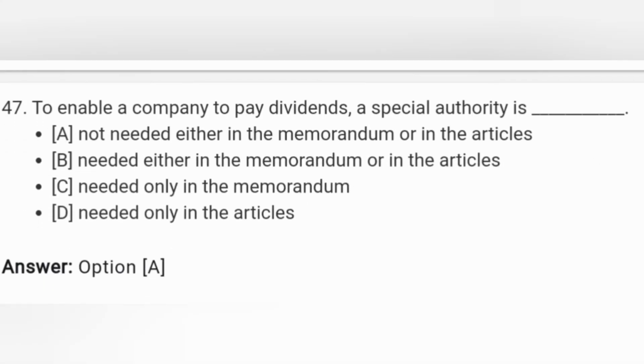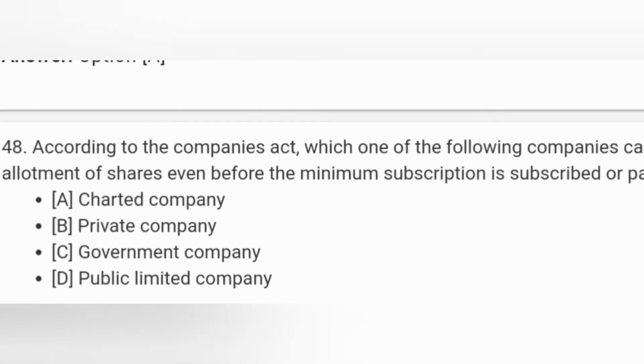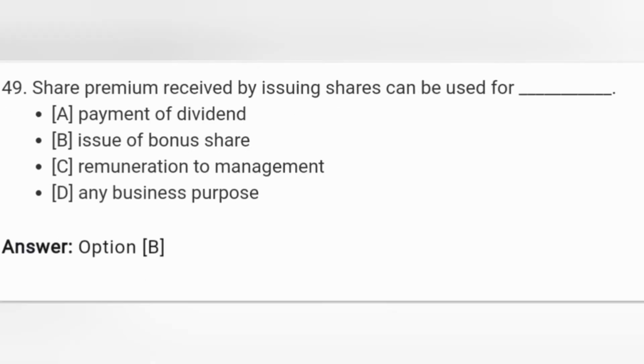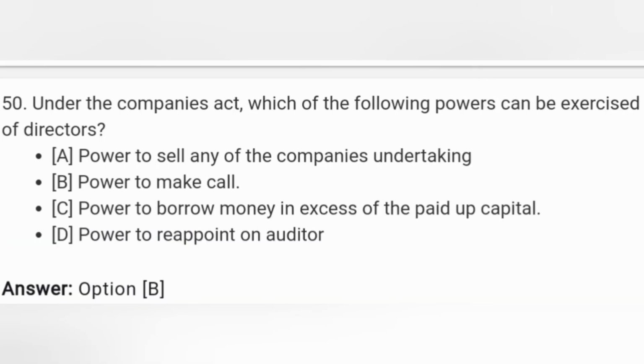To enable a company to pay dividends, a special authority is not needed either in the memorandum or in the articles. Next, according to the Companies Act, which one of the following companies can make an allotment of a private company? Next, share premium received by issue of shares can be used for issue of bonus shares. Under the Companies Act, which of the following powers can be exercised by the directors? Then the answer is power to make calls. Power to make calls under the Companies Act. Power can be exercised by a director.